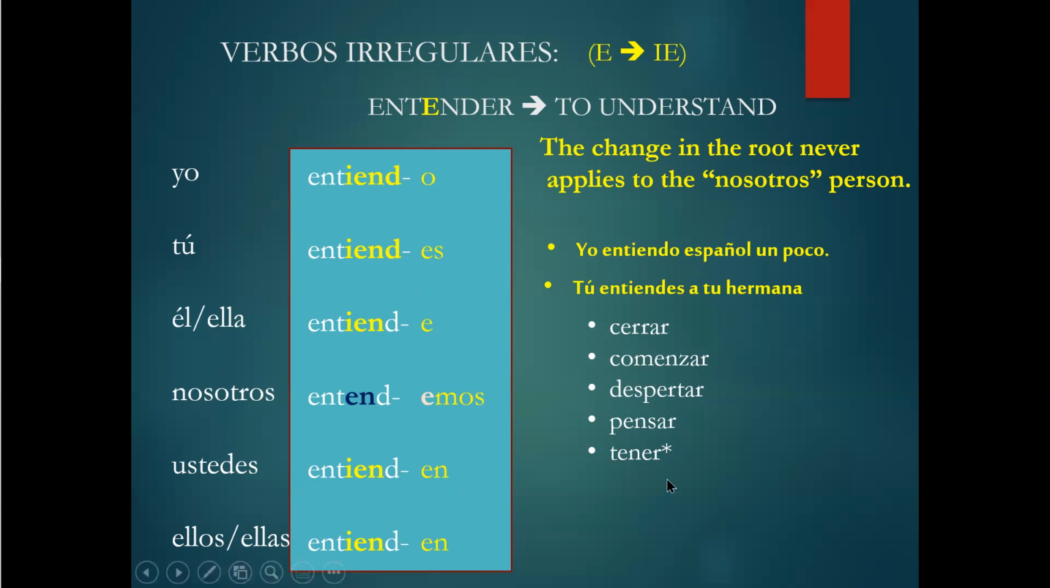Yo despierto, so I wake up. Yo pienso, I think. Yo pienso que la clase de español es muy buena. I think that the Spanish class is very good.